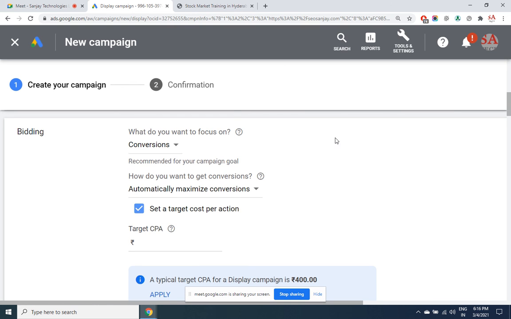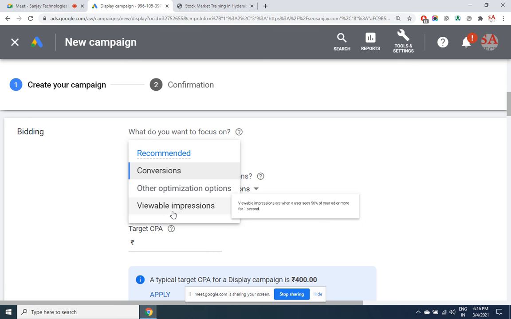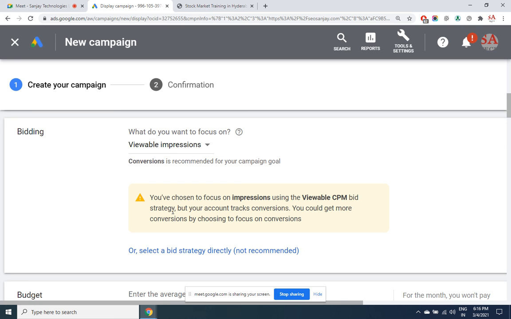Now bidding. Understand there is a difference between bidding and focus. My focus, my target, my motive behind SEM is to get admissions. I want a lot of online admissions. Then it will be conversions here. Conversions means nothing but converting a customer to a sale. Alternatively, viewable impressions. My target behind SEM is that a lot of people should know about Sanjay Technologies.